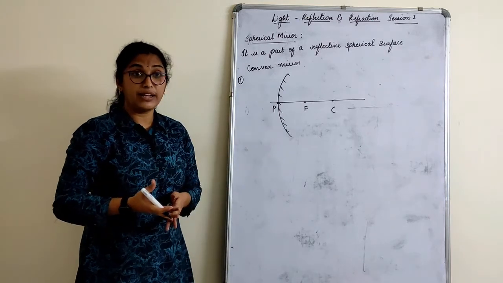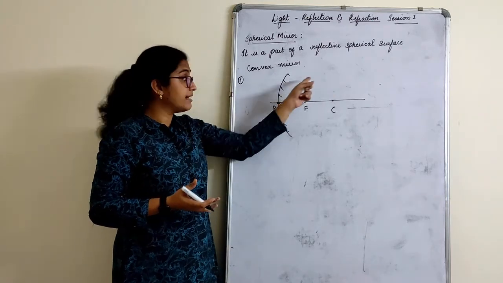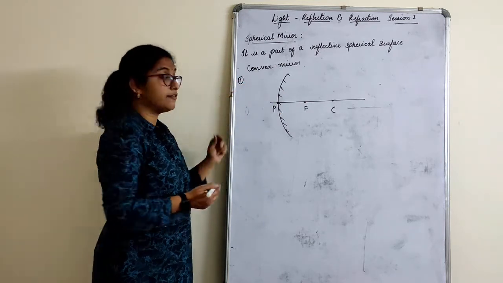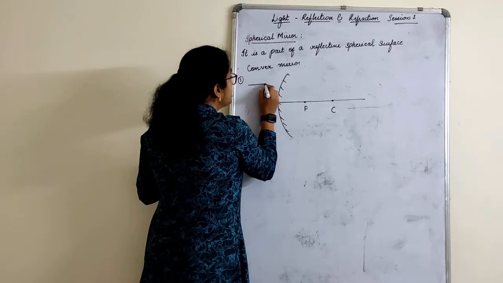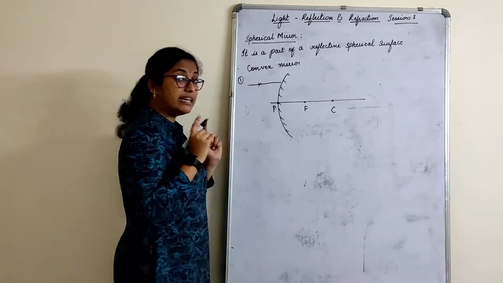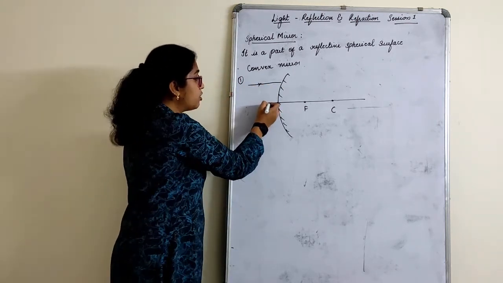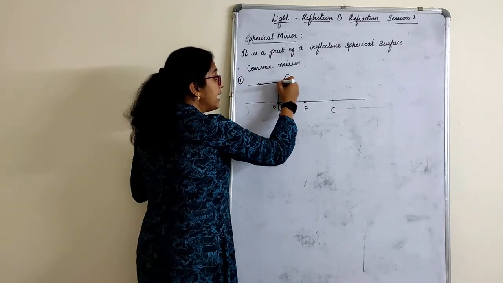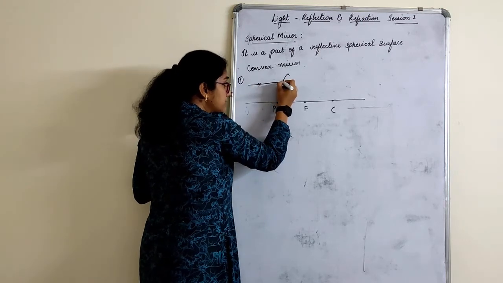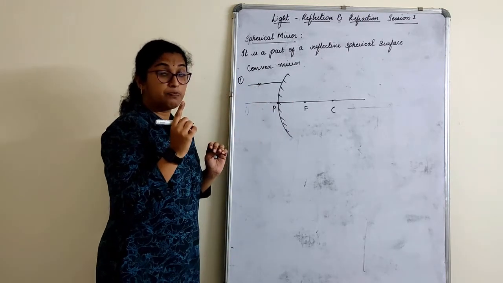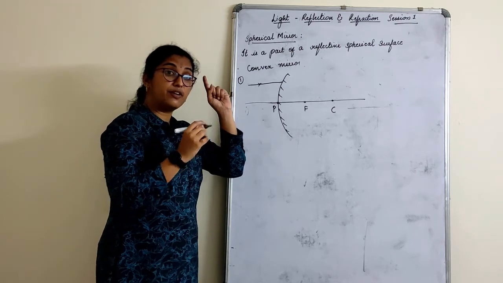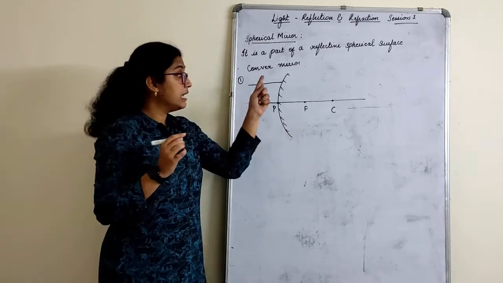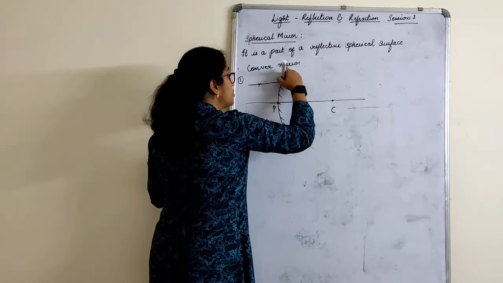From where will the light ray enter? Will the light ray enter from here? No, a light ray cannot enter when the rough surface is there. The light ray has to enter from this smooth surface only. Any ray which is moving parallel to the principal axis will hit the mirror. Rule number 1: in a concave mirror it would reflect and pass through F, but here it will diverge.